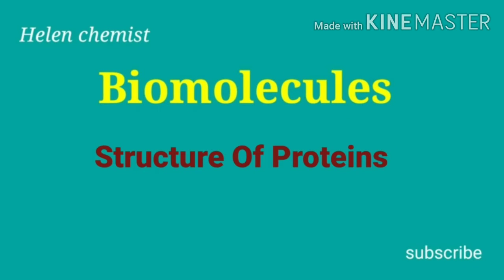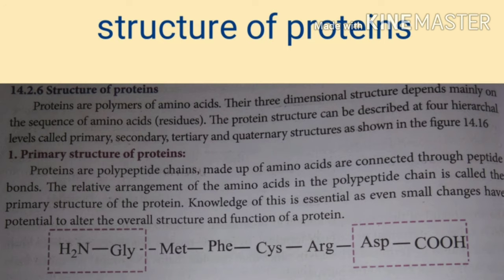In this session we are going to discuss the topic structure of proteins. Proteins are polymers of amino acids. Their three-dimensional structure depends mainly on the sequence of amino acids. The protein structure can be described at four hierarchical levels called primary, secondary, tertiary and quaternary structures as shown in figure. First, primary structure of proteins.